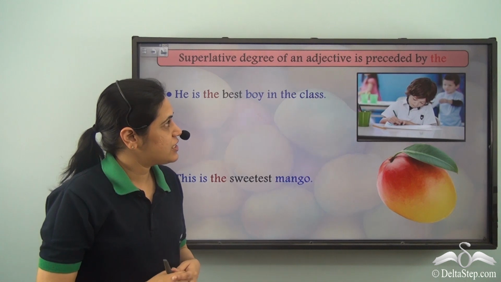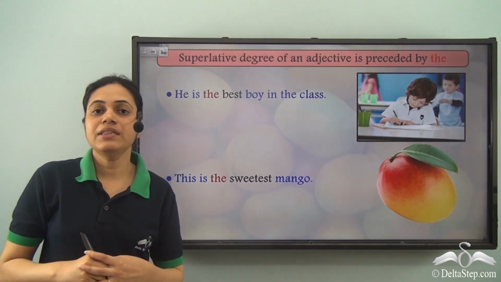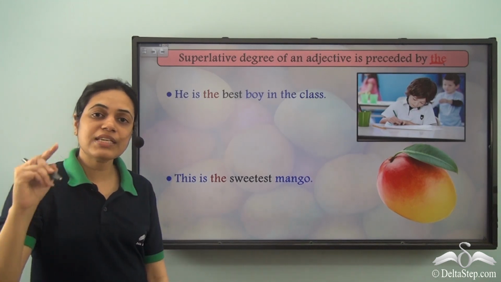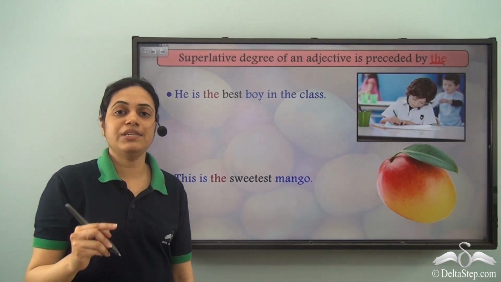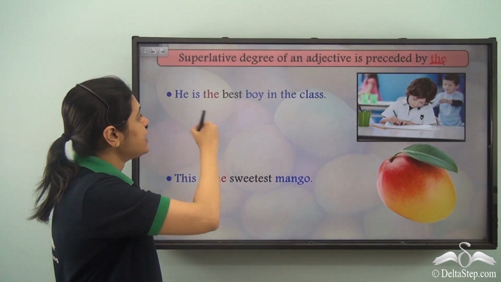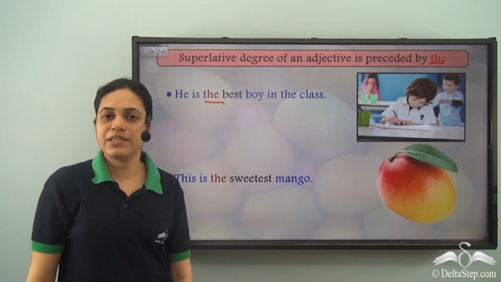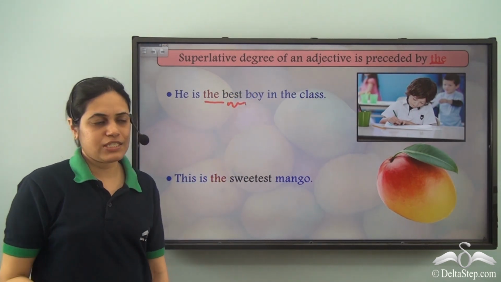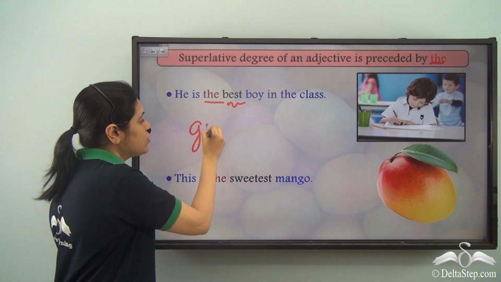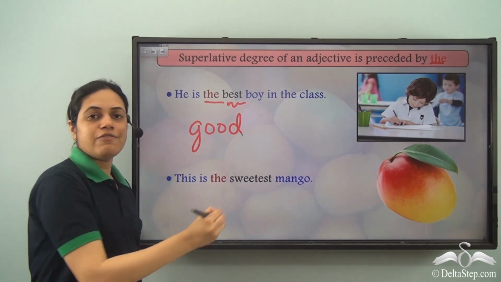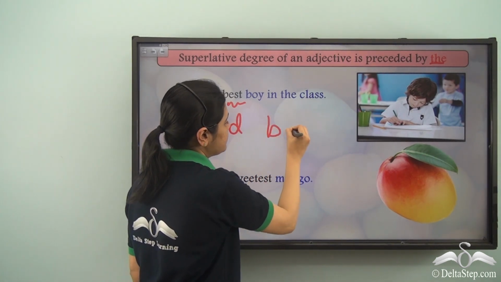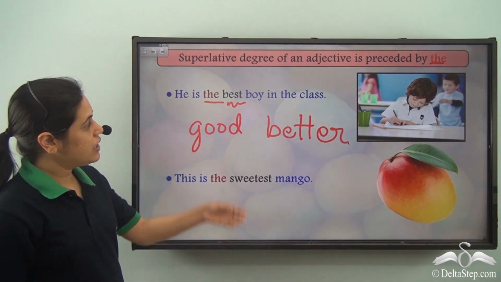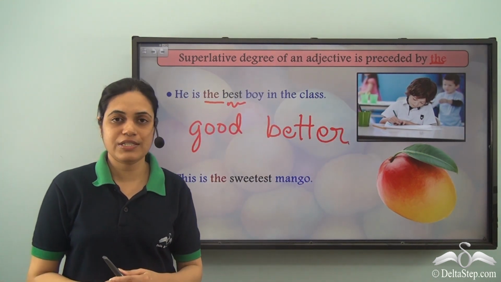The superlative degree of an adjective is preceded by the. So preceded by means the always comes before the superlative degree of the adjective. He is the best boy in the class. So best is the superlative degree of the adjective. We'll learn, good is the primary form, better is the comparative degree and best is the superlative degree.